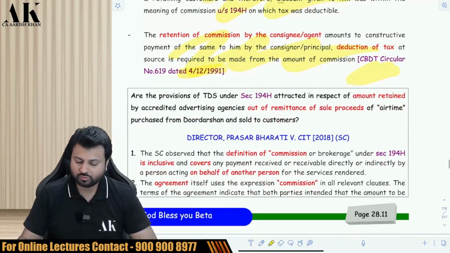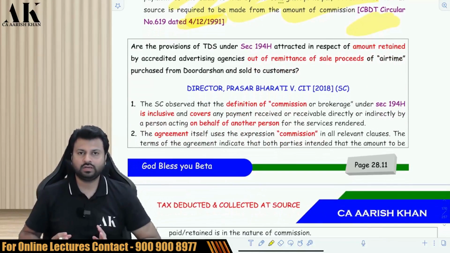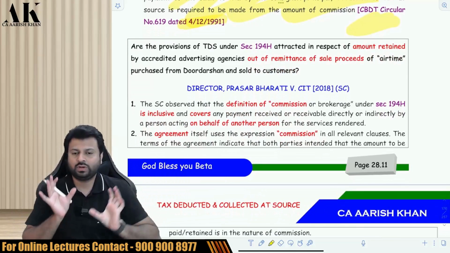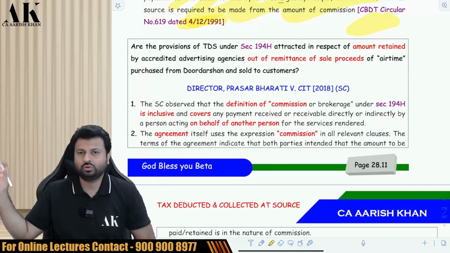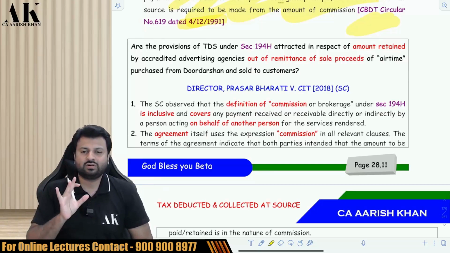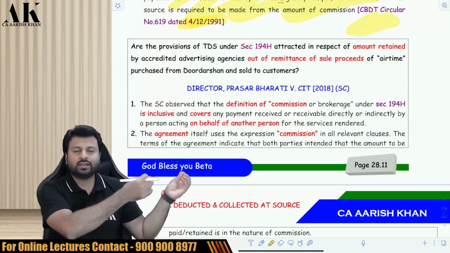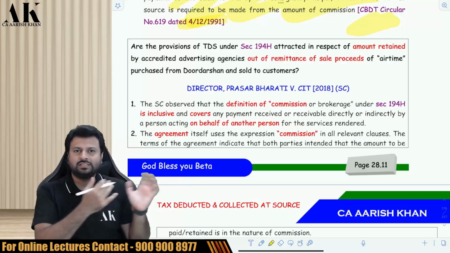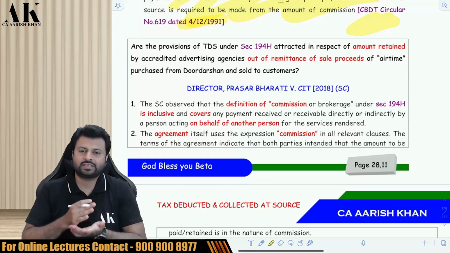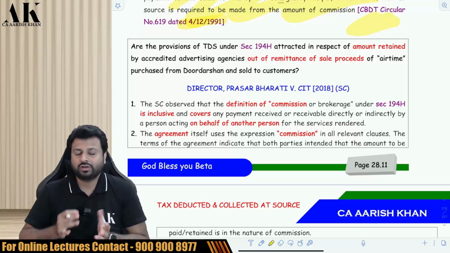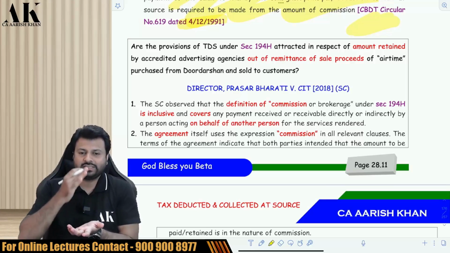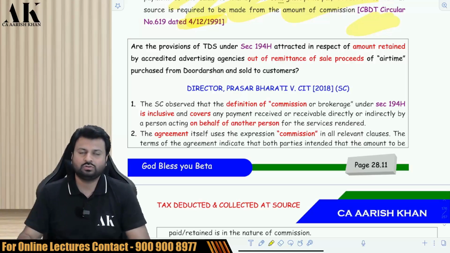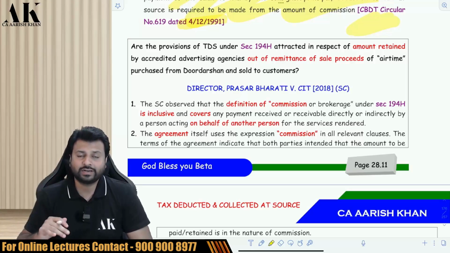Now, next is a Supreme Court judgment. There are three parties over here. One is a client, one is an advertising agency, and one is Doordarshan. Doordarshan has given a contract to the advertising agency that you bring clients for us. So the advertising agency is bringing clients for us, retaining its commission and giving the balance amount to Doordarshan. So whether the TDS will be deducted on that or not.